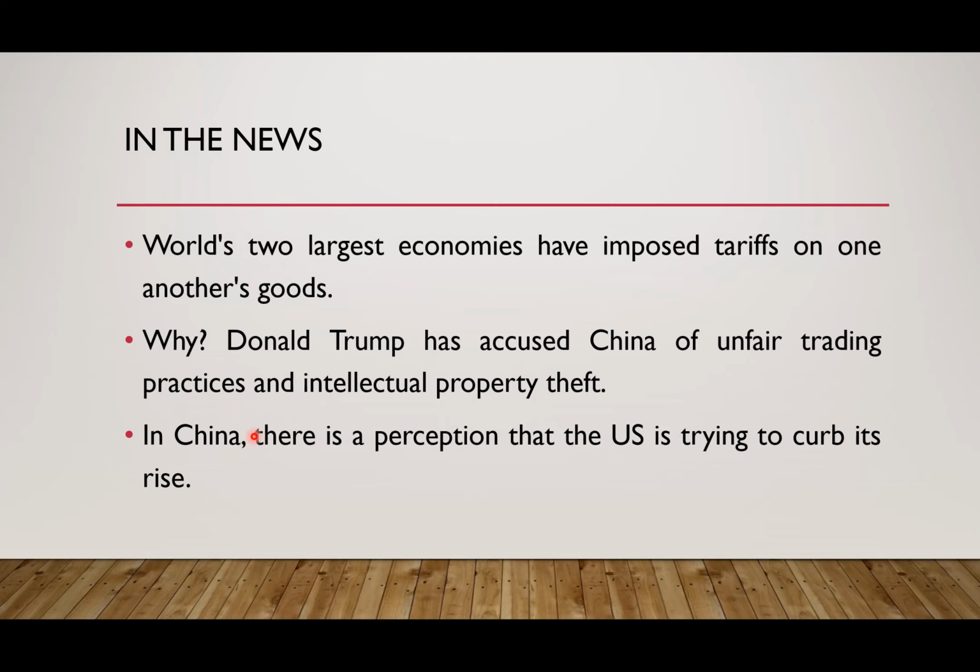Now, in return, what is the perception in China? Why has China engaged in this tariff war against the US? When America started the tariff war, that is, started imposing tariffs on Chinese products, obviously China is going to react. That is one thing. Now, China thinks that the US is trying to curb its rise. China, I told you, is the second largest economy of the world. America is the largest economy of the world, the most powerful country of the world. So China thinks that because we are becoming powerful, America is doing everything politically and economically to stop or prevent the rise of China, right? That is the perception in China.